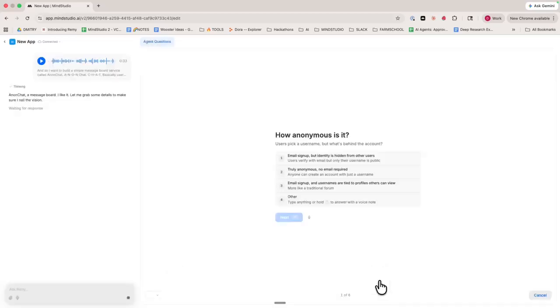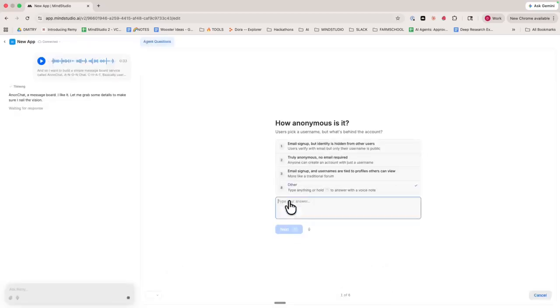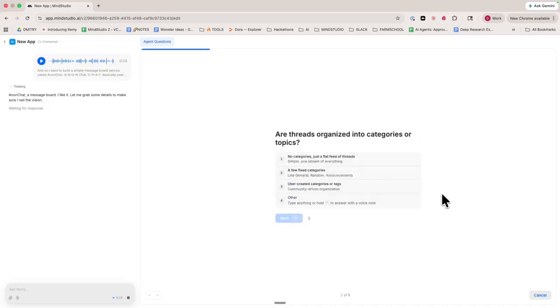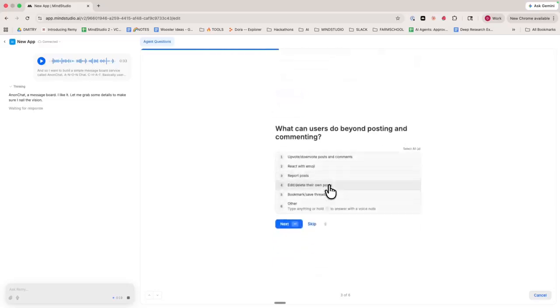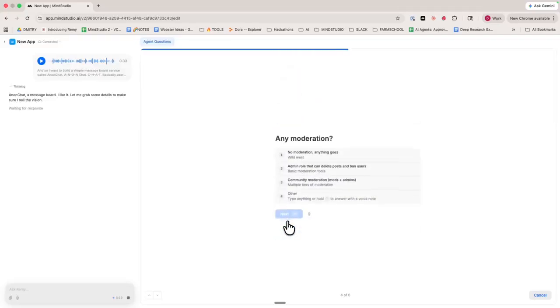So how anonymous is it? Let's do other, and we're going to say phone sign up. No need for real names, just a username. Are threads organized into categories? Yes, let's do user created categories. What can users do beyond posting and commenting? Sure, let's add some of these things. Report posts, obviously edit, delete their own posts. We'll start with this. Any moderation? Yeah, let's do admin role for now.